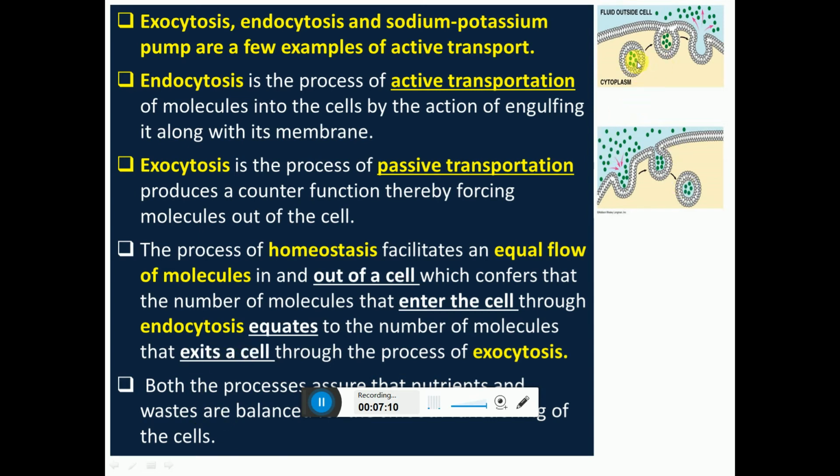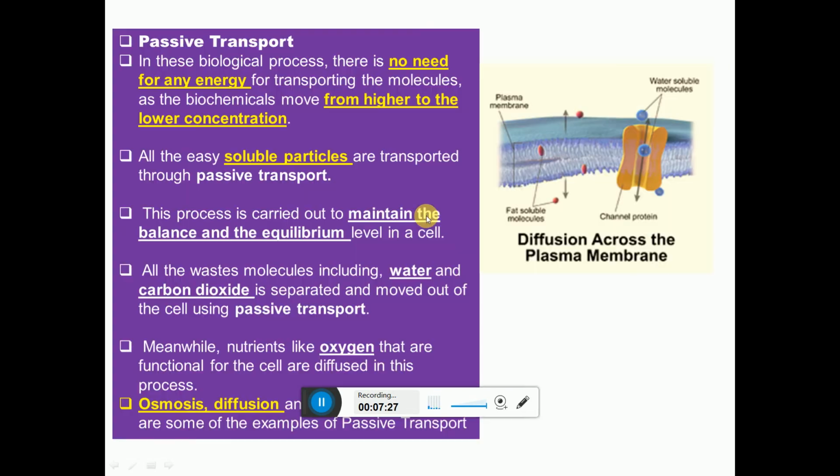So here in the figure it is shown that the substances to be thrown out, the membrane binds, it opens, and it is exocytosis. This process is endocytosis, with the membrane the substances come in. So these are processes of active transport.